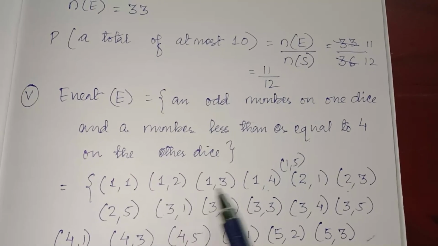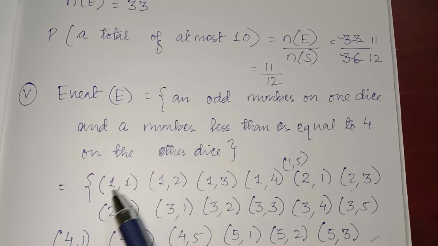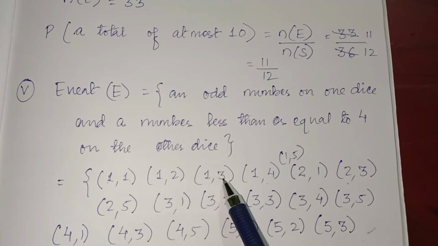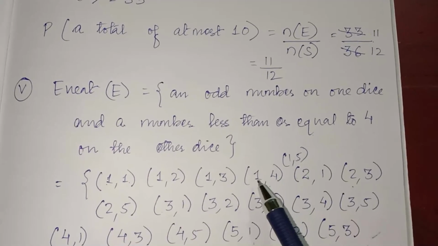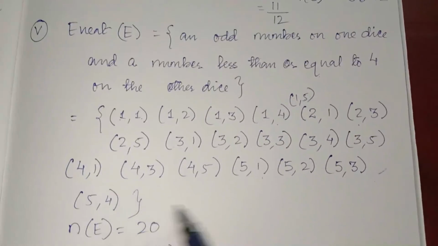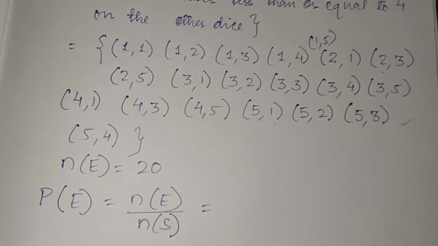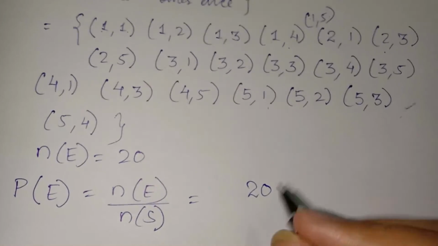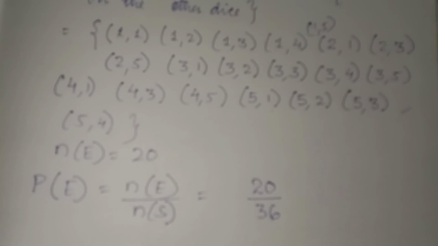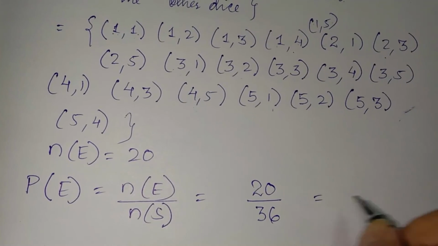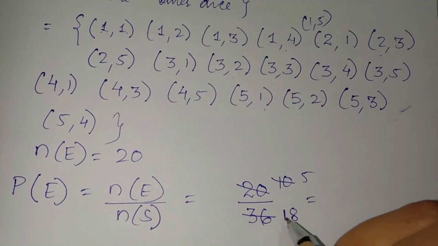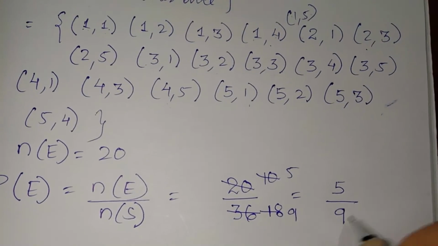One is odd and the other is less than or equal to 4. Similarly you have to write this, okay. So there are total 20. So 20 out of 36. 2 5s are 10, 2 9s are 18. So answer is 5 divided by 9.